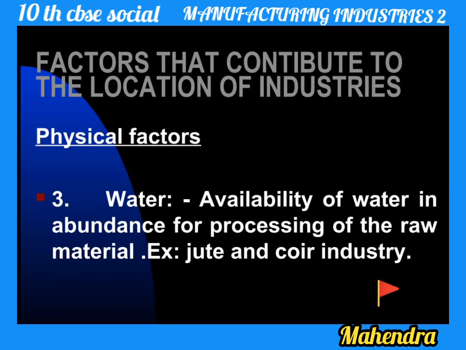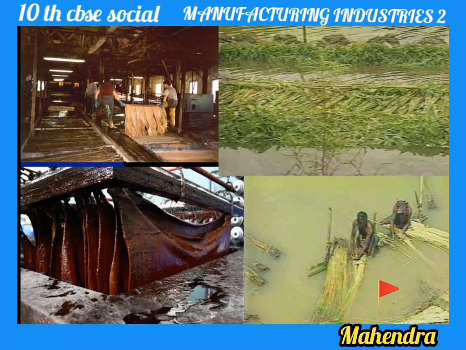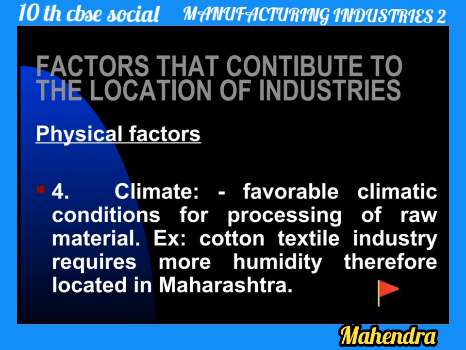Next, the third physical factor is water. Where water is available, industries should be there, because water is very important in any type of industry. From the laborers to the machineries, in any type of industry, water is very important, especially jute and coir industries. These factories require water. You can observe how some jute industries utilize water there. That's why water is also one of the important physical factors.